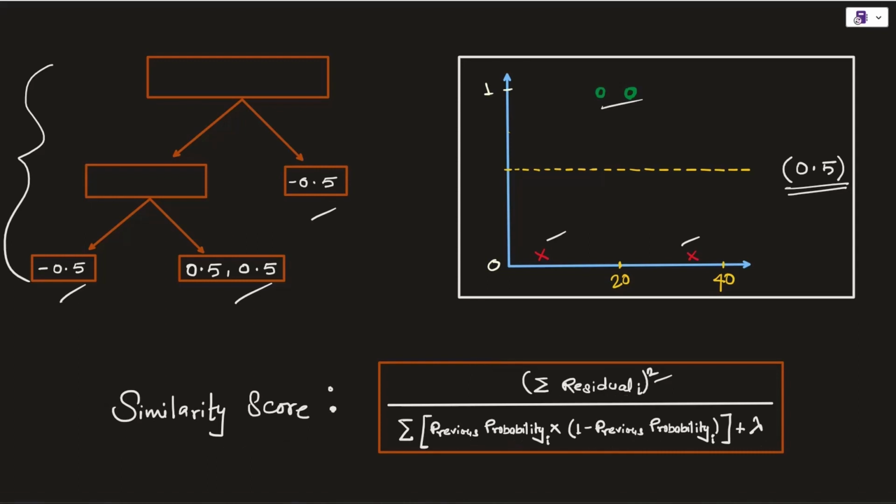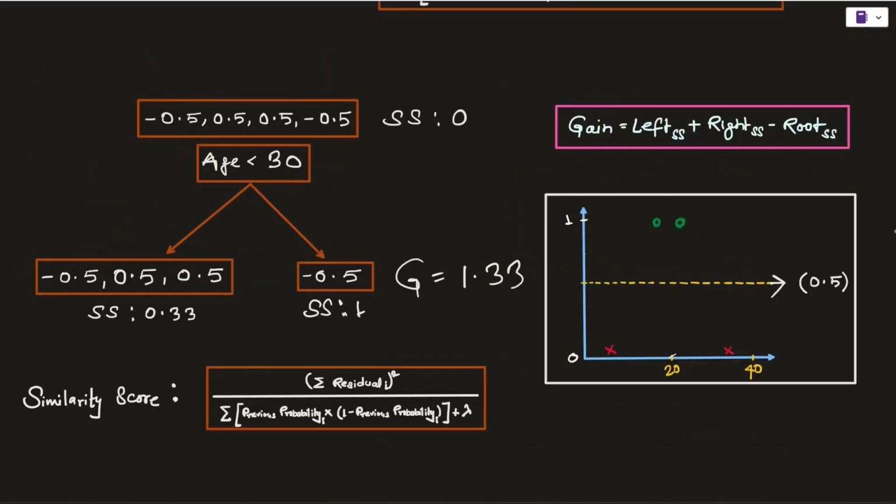So let's apply all these ideas in order to build the tree. Just like the previous lecture, we are starting with a leaf node that will contain all the residuals. And even if you apply this particular formula to calculate the similarity score, the value is going to be 0 because all these data points are actually cancelling each other out.